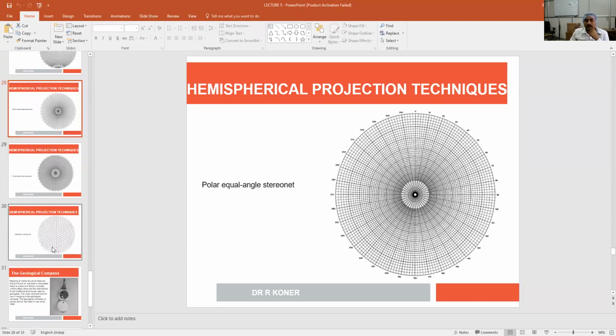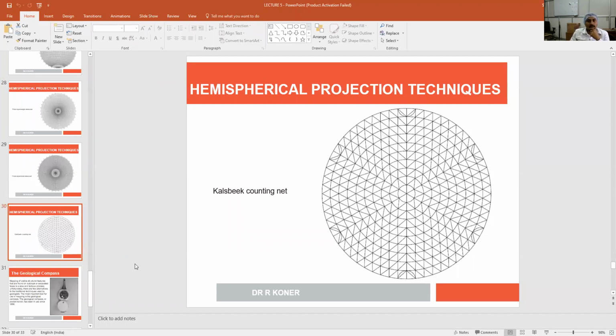This is Kalsberg counting net. It is a variant of the stereonet, but it has a quality. There are so many hexagons there. And the beauty of this particular stereonet is that the area of every hexagon is 1 percent of the total area of the circle. So what do we do?